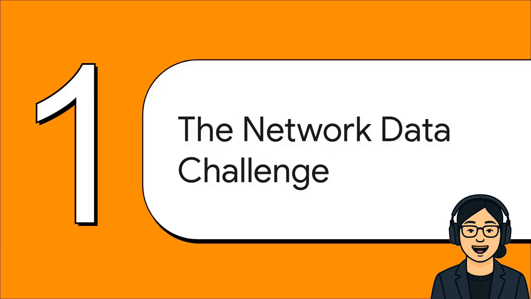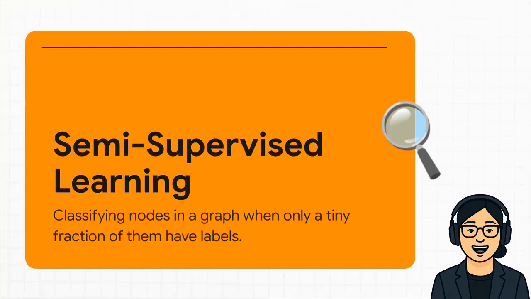All right, so to really get why this paper was such a big deal, we gotta rewind a little bit and look at the major hurdle researchers were facing with this kind of network data. The specific problem they were tackling is called semi-supervised classification. So imagine this. You've got this gigantic web of scientific papers, all linking to each other. Your job is to label every single paper by its topic. Is it about physics, biology, computer science? The catch is, you've only had time to manually read and label a tiny, tiny handful of them. The whole goal is to use those few labeled papers to figure out what all the others are about.